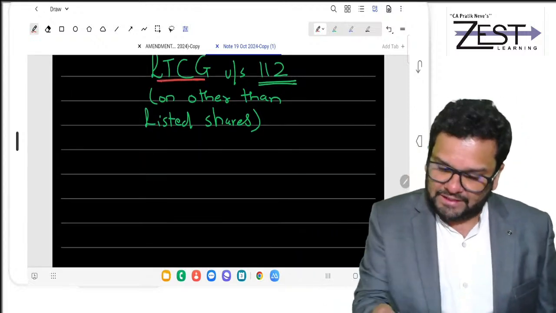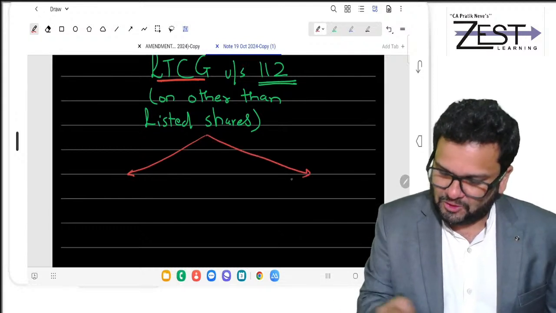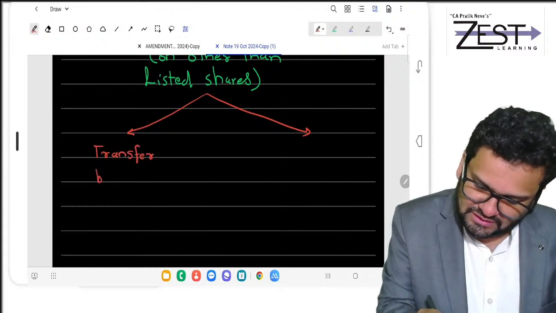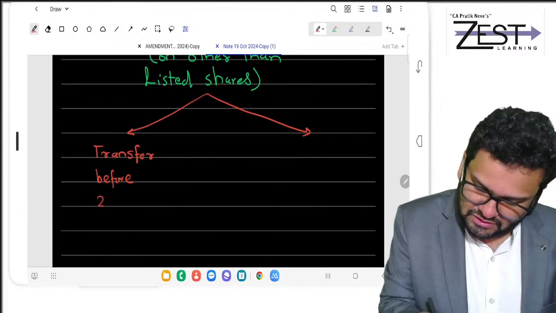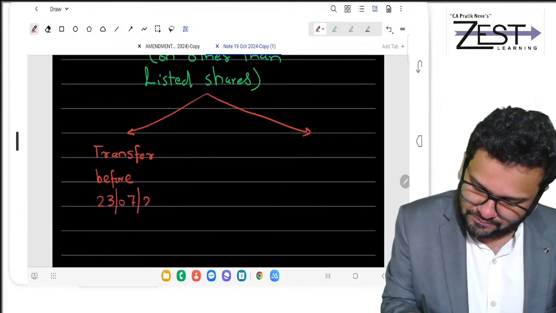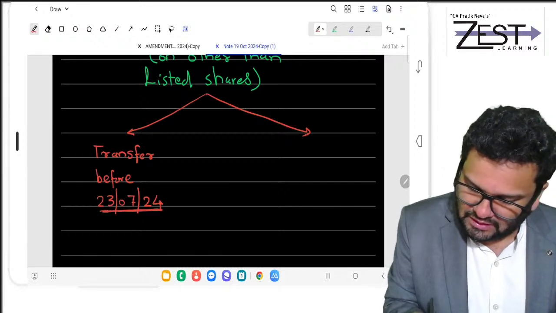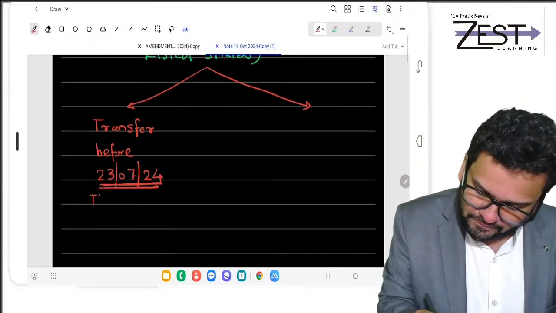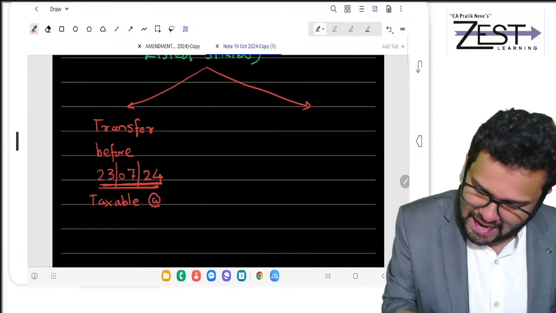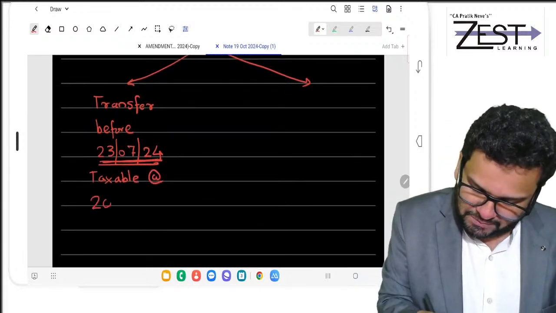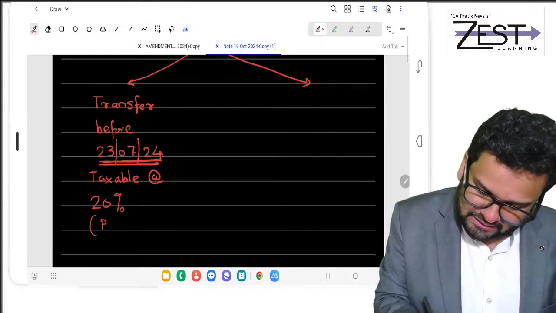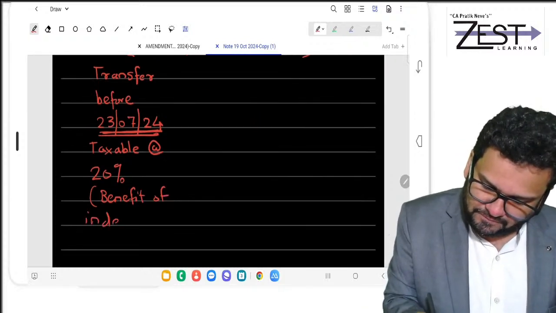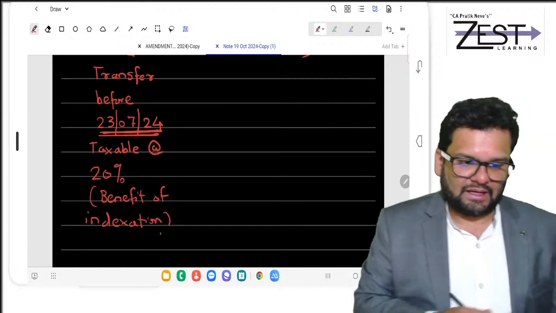Now understand, there are two possibilities. If the transfer is before 23rd July 24, then you know it is taxable at 20%. Correct? And there is a benefit of indexation. Agreed?